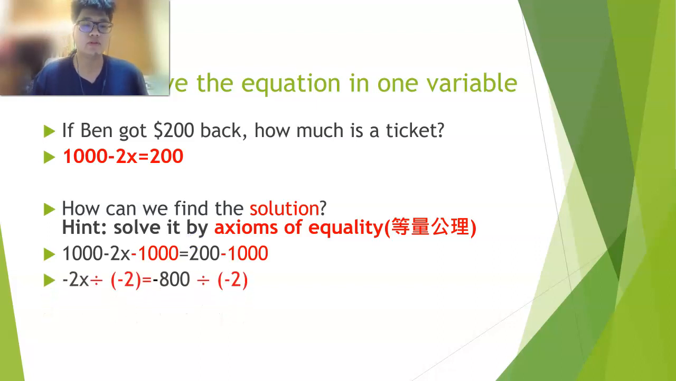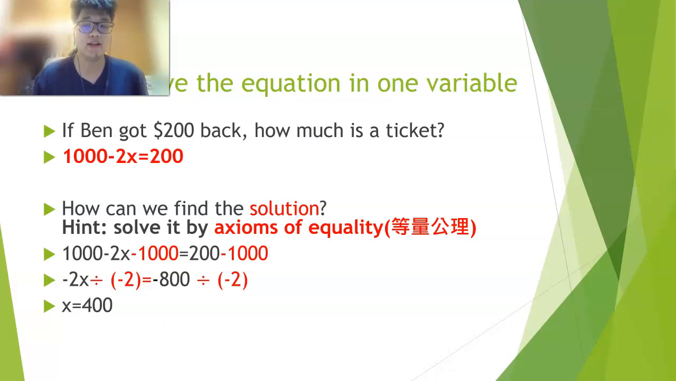And now we have minus 2x on the left hand side of the equal, right? So we have divided by minus 2. And by the axioms of equality, we have to divide it minus 2 on the both sides. So we can get the solution x equal 400 now. It is what we talked about last week, right?